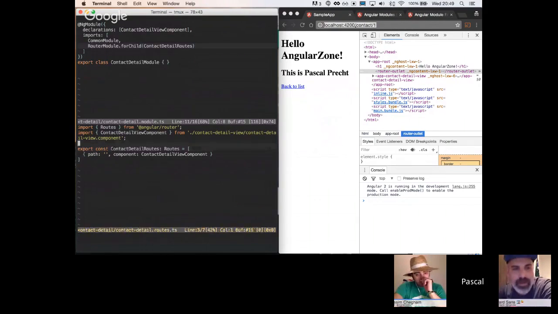And yeah, that's cool. So can you load multiple modules at once? What do you mean by that?